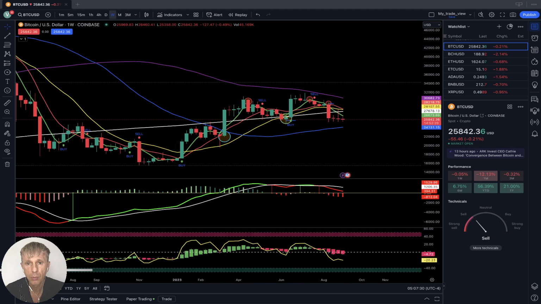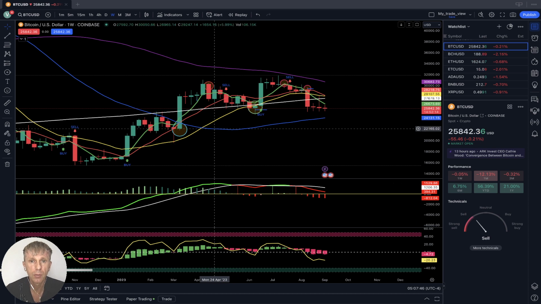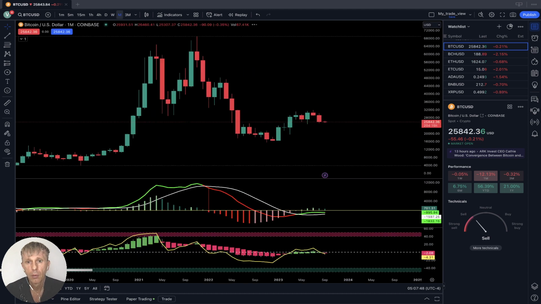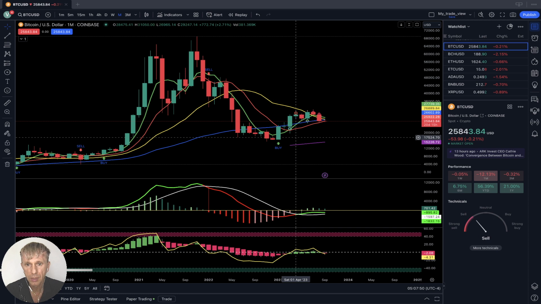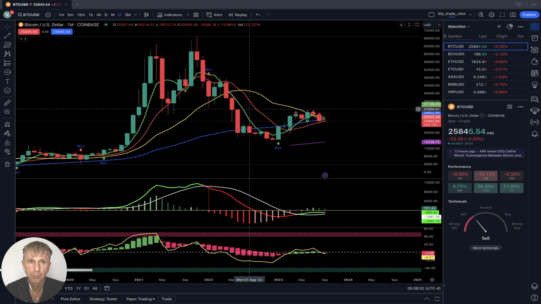Weekly it is also bearish. You see MA5 did a bearish crossover over 10, or over all moving averages except 50. Bearish trend on all indicators. Sell signal from the script. Let me maximize it a little bit. Bearish trend, right? And let's see monthly. Monthly it was bullish, but it did a bearish reversal. Now the last bar moved below MA5 and 20. It's making a bearish reversal on monthly.